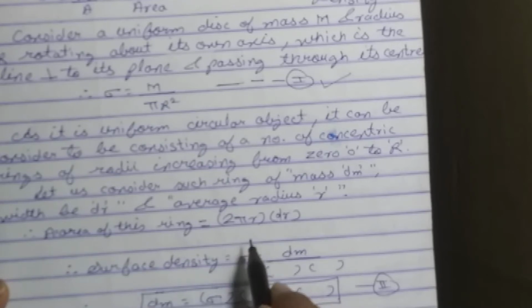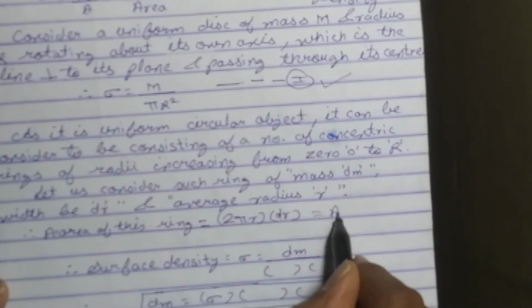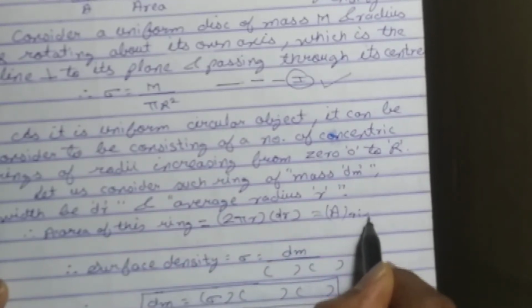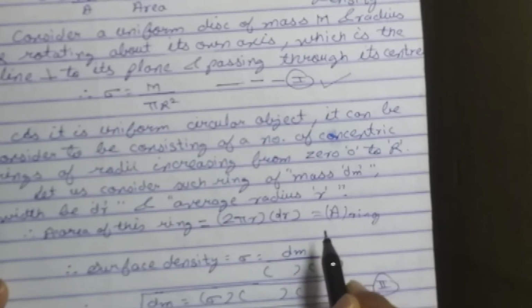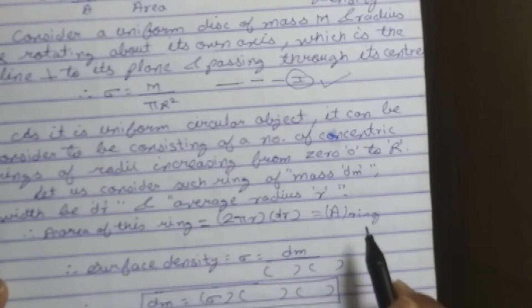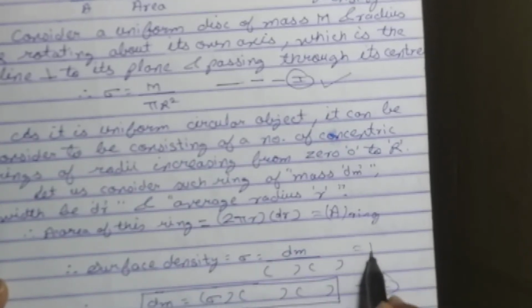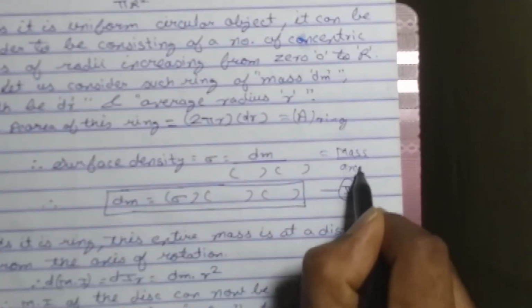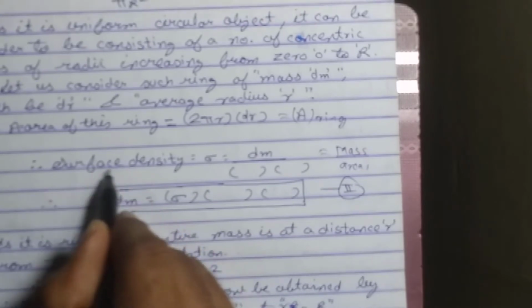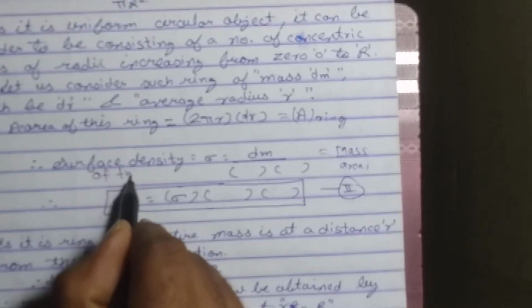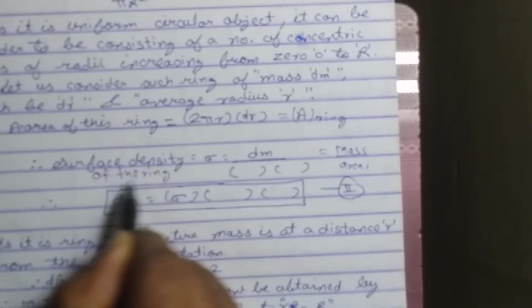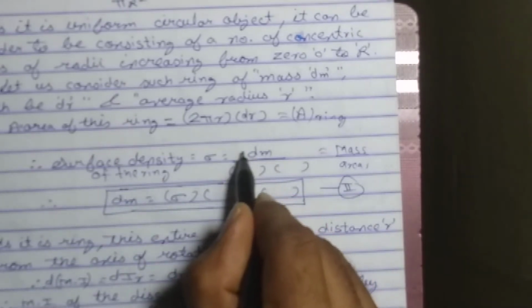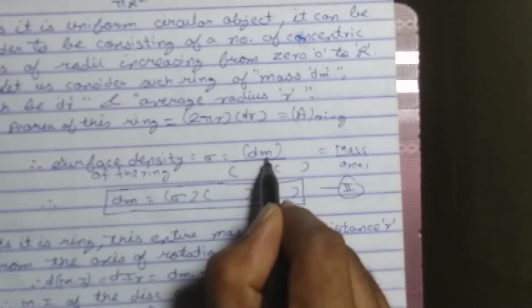Now I will substitute the area of this ring in the surface density formula. What is the surface density formula? Mass upon area. Here I took the surface density for the small ring. So the mass of that ring is dm, upon area.